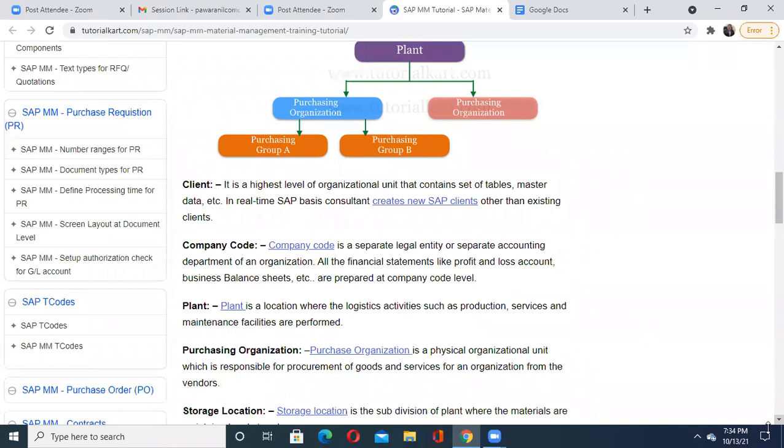See, purchasing organization, or purchase organization, is what? It is your physical organizational unit, or in other words, I'll say it is the purchase department of that particular company or industry. Their main job is procurement of goods, meaning they purchase the various raw materials as well as the services for an organization from the vendors. So when you want to manufacture something, all that raw material is to be purchased through that purchase department.